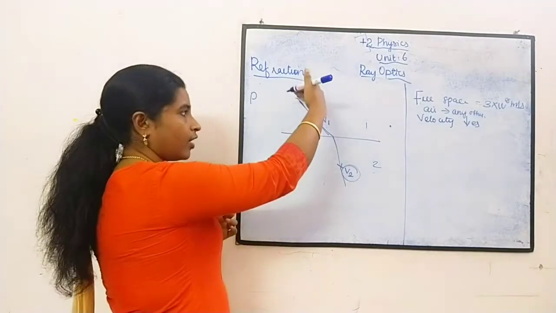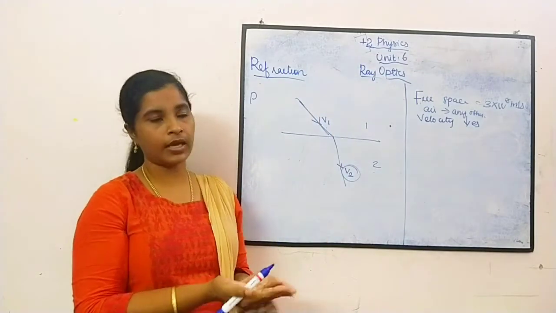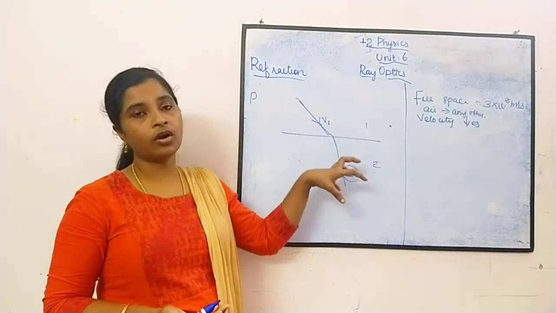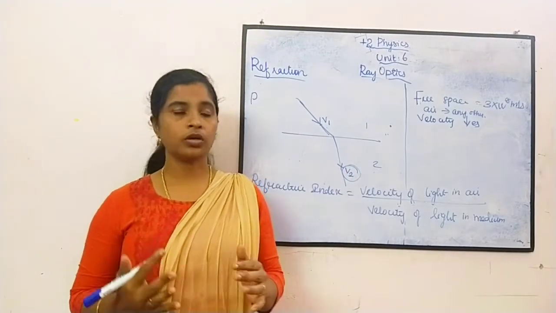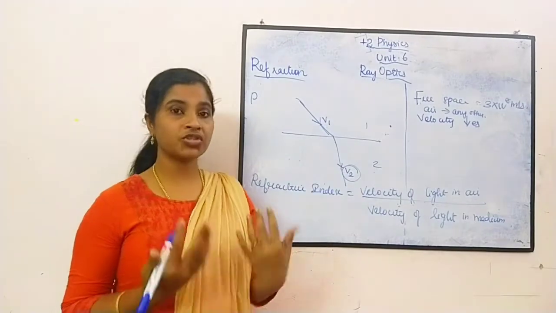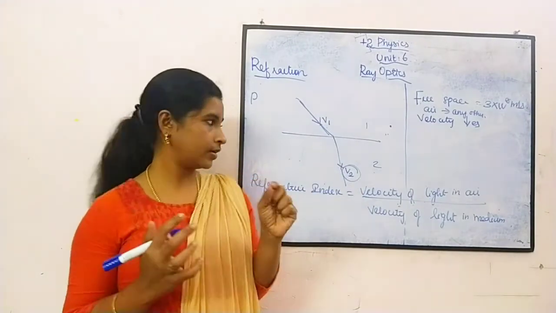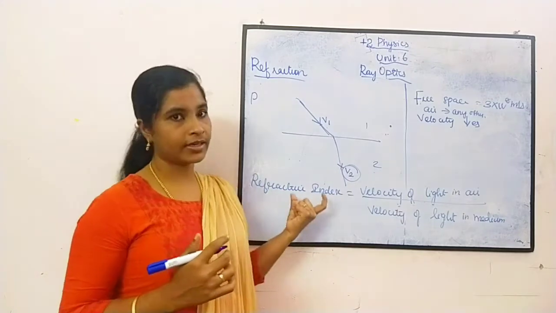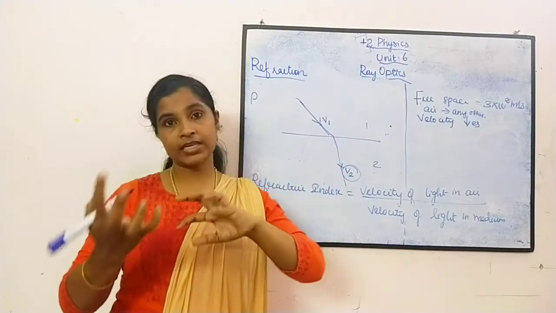So medium 1 is changing the velocity when light goes to medium 2. That strength can be measured by a term called refractive index. This is to measure how much the velocity has changed.